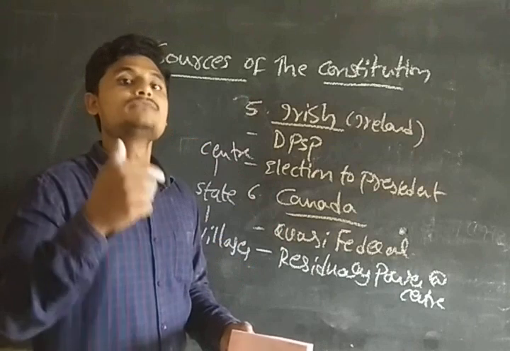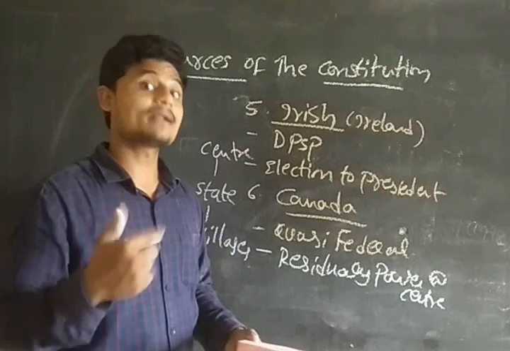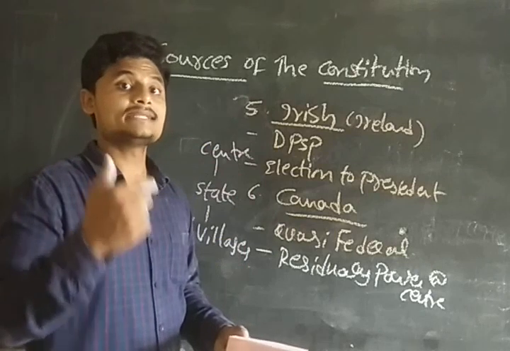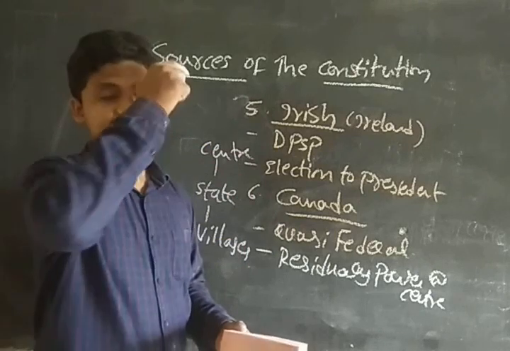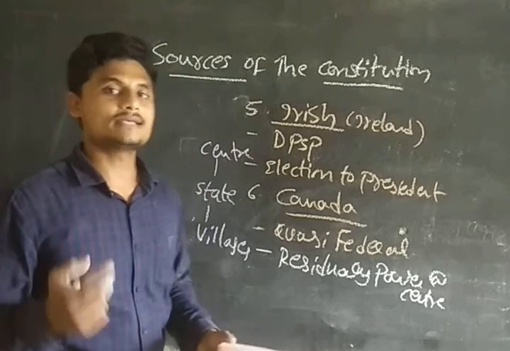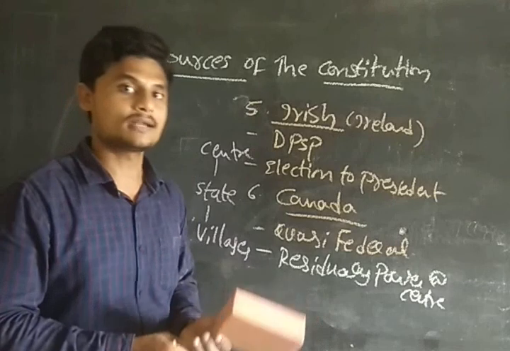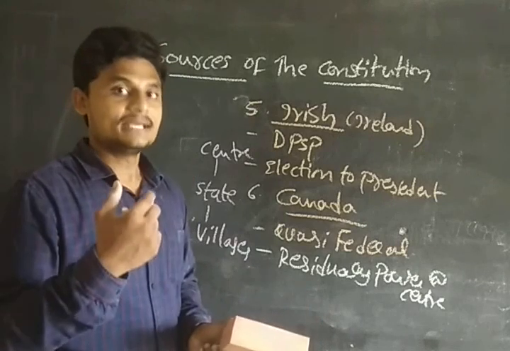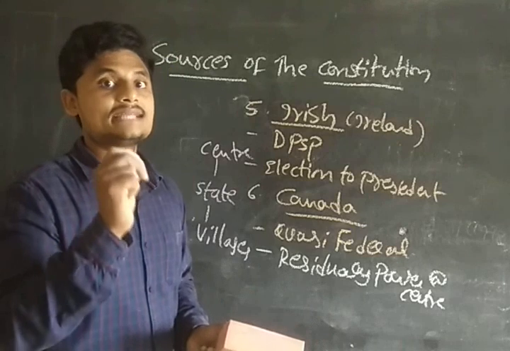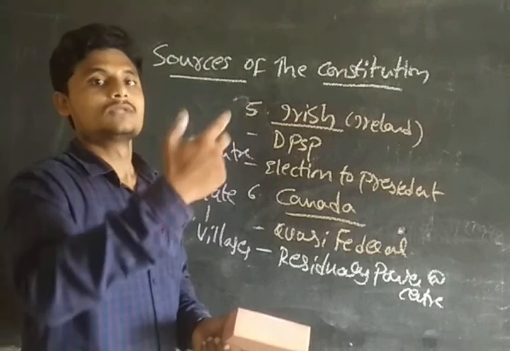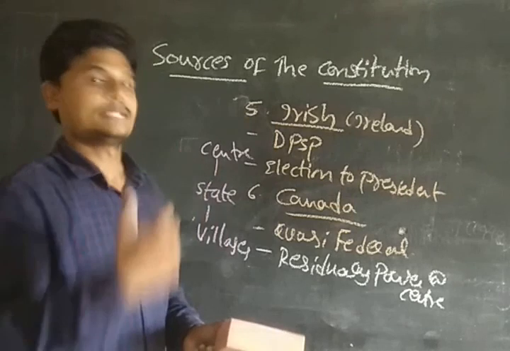But if the union wants to override a matter in the concurrent list which is done by the state, then the center will prevail, guys. If a law is made by both the center and the state in the concurrent list on the same subject, then the center law will prevail. So central law has higher power than the state law.